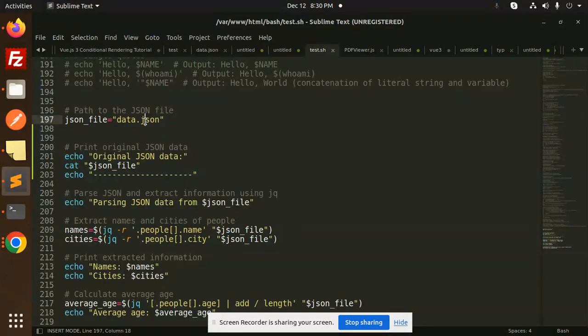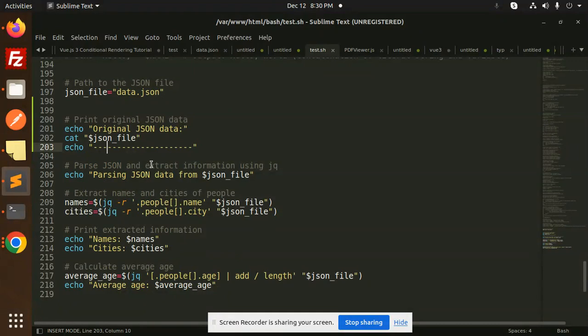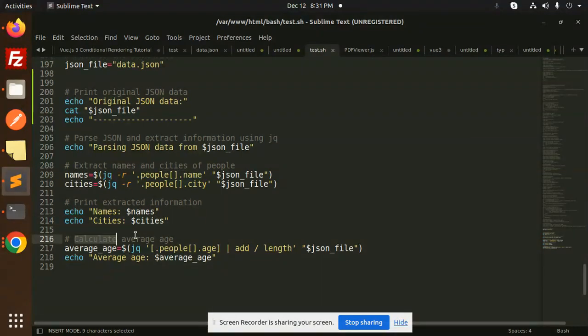So here, data.json: first the original JSON data will be printed with echo of the JSON file, right? After that, parse the JSON and extract the information using jq. Here we have names and cities, extracting the names and the cities of the people. jq -r with the people name, and here we extract the information, that is names and cities. And lastly, the calculation of the average age.